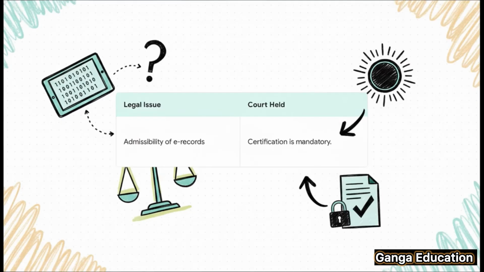This 2014 Supreme Court judgment completely changed the game when it comes to the admissibility of electronic evidence. So the big question here was, how do we properly admit electronic records? The Supreme Court laid down the law and held that the certification requirement, which as we just saw is now in Section 63, is a mandatory precondition. The court's reasoning was simple. Digital evidence can be tampered with easily, so this certificate acts as a necessary safeguard.